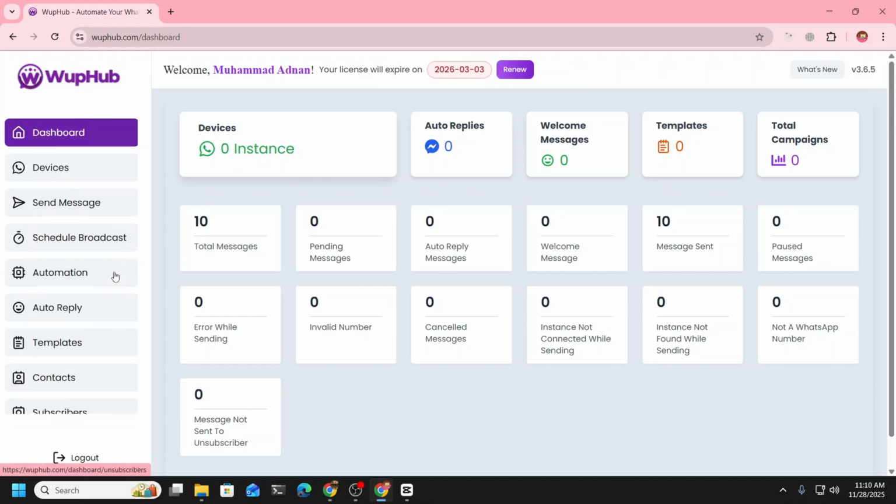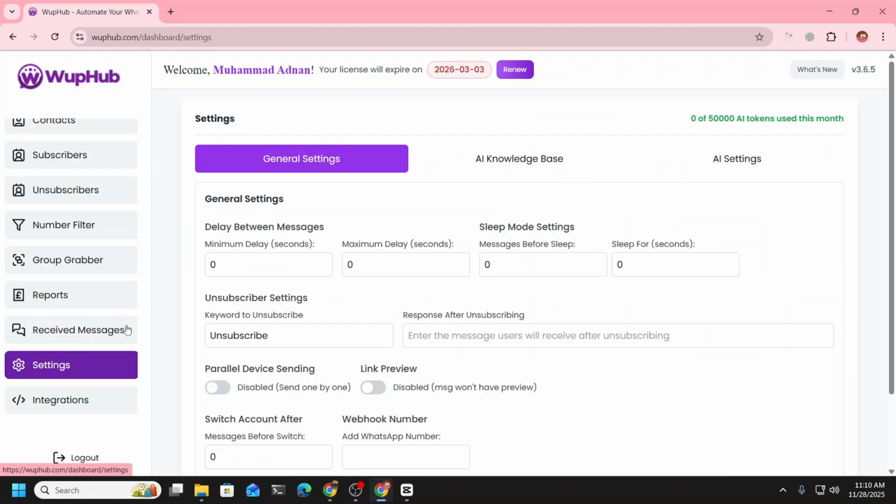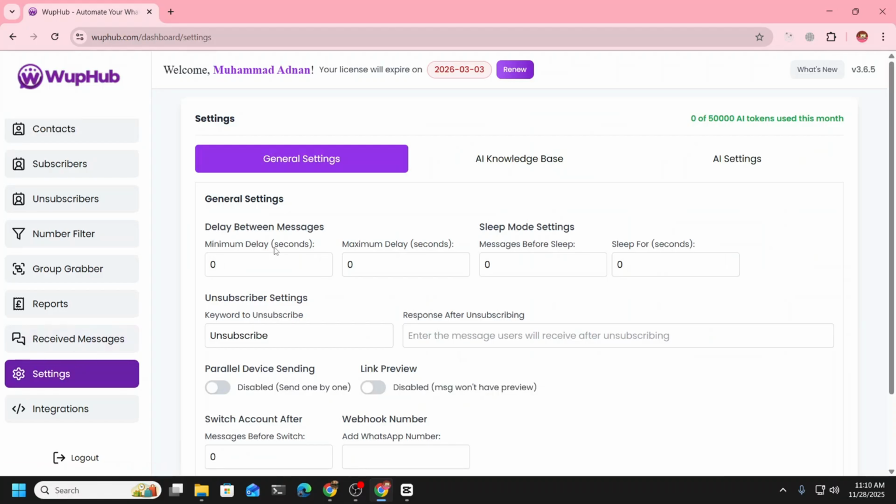So if you have never used WupHub before, the first thing you should do is come to settings and set up delay time and sleep mode before anything else. Because if you do not set it up, it will be sending messages with zero delay and the account can get banned if you send to too many people. So it's better to set this up before.